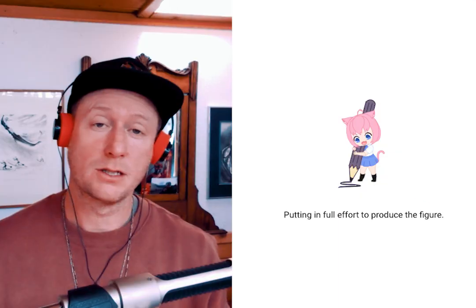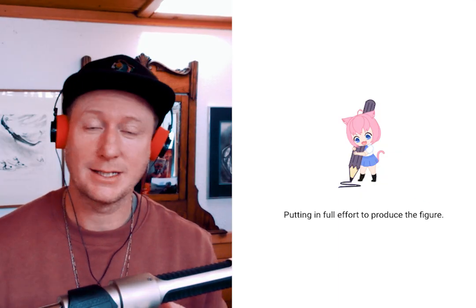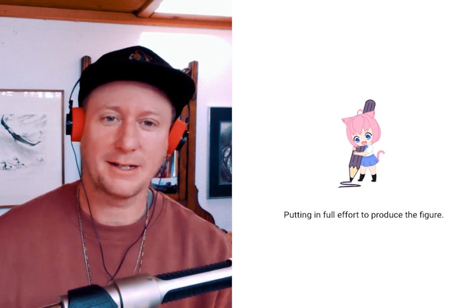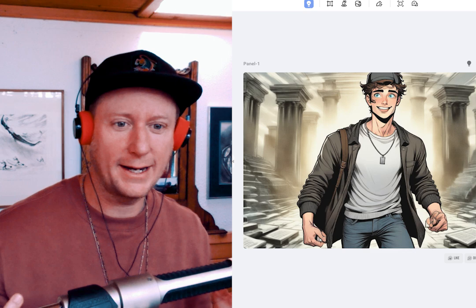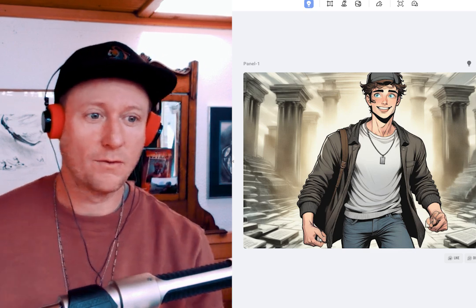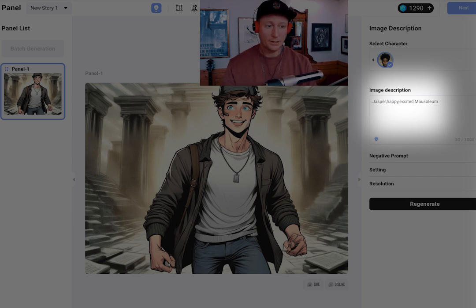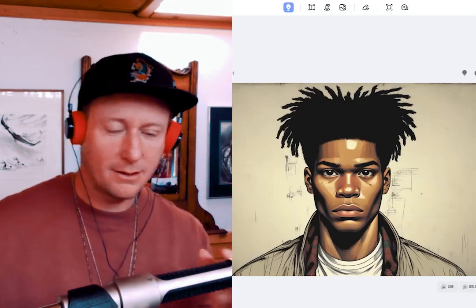It doesn't take too long. Then it'll bring you over to character generation and it's going to generate a character for you, but it's going to be wrong. Whatever generates, like you can see, he's completely got this white guy. It's totally the wrong guy. So over in the image description for the character, that's where you can write your description for what you think the character looks like. So I'm going to put that in here. Describe Jasper. Boom. Okay. So that's what it gave me.